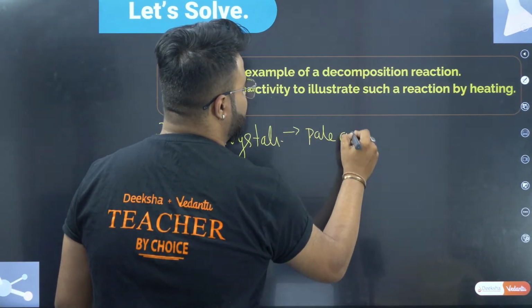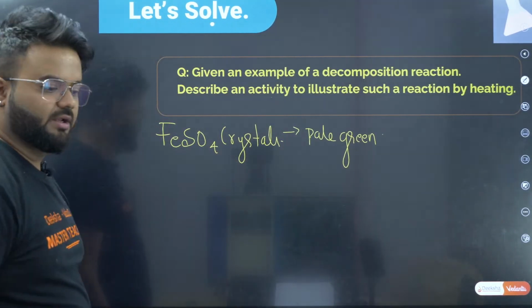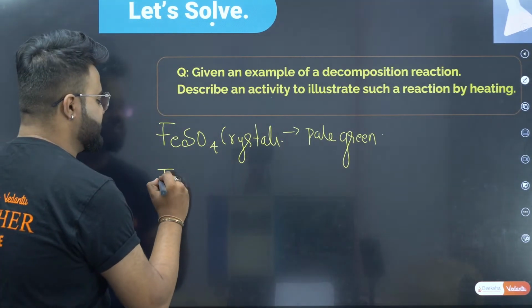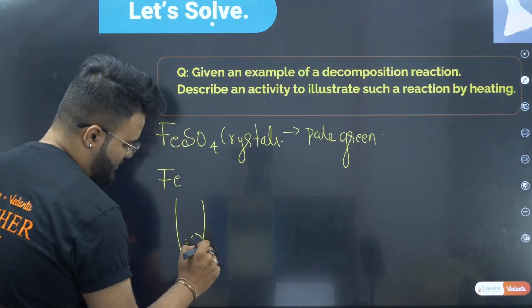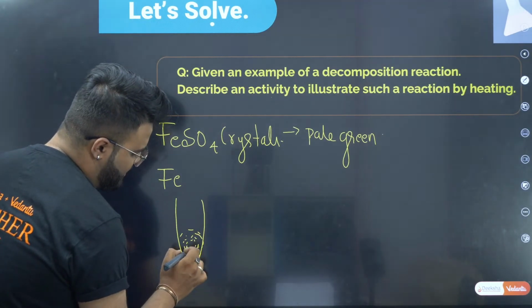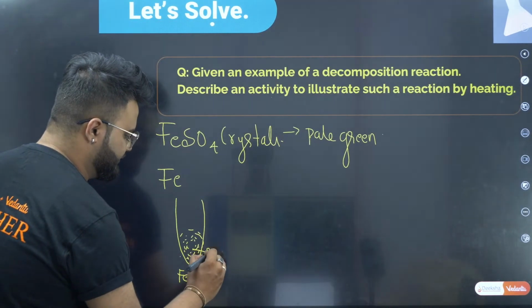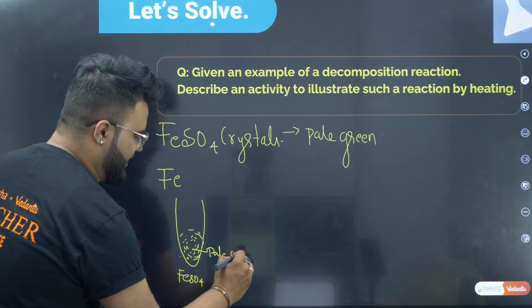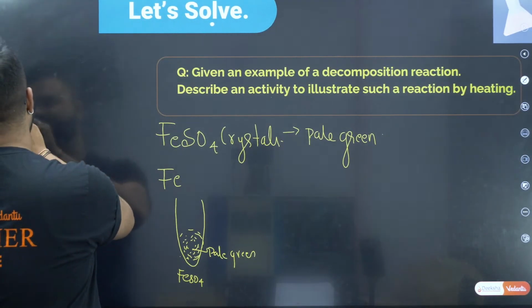If I take the crystals in a test tube, you can write down this diagram also, that is fine. This is your ferrous sulfate crystals which is pale green in color. Now I'll heat this crystal.